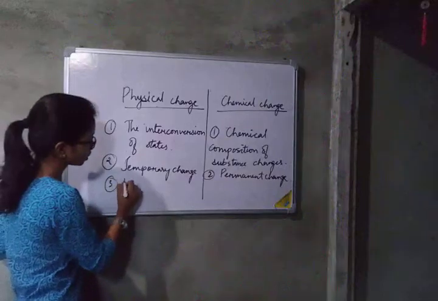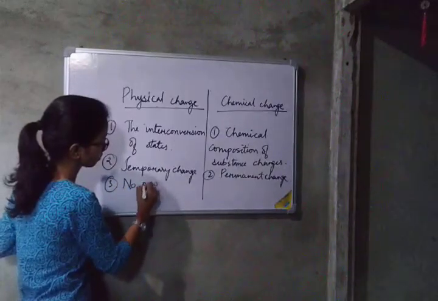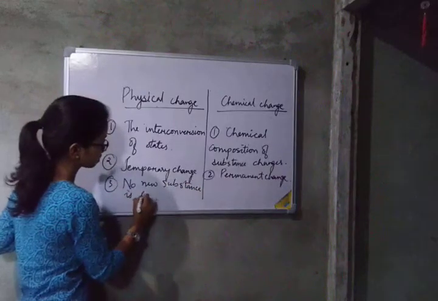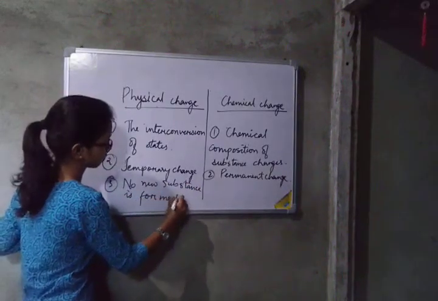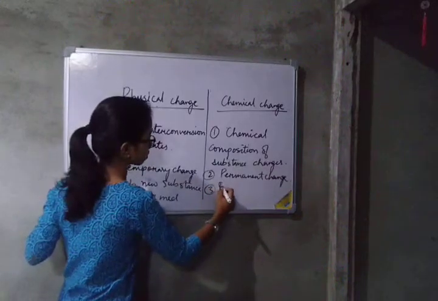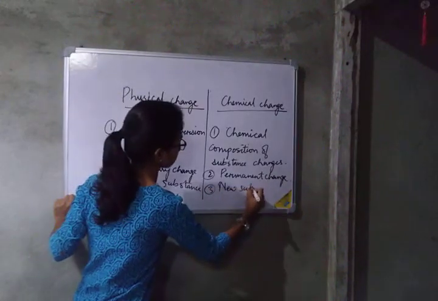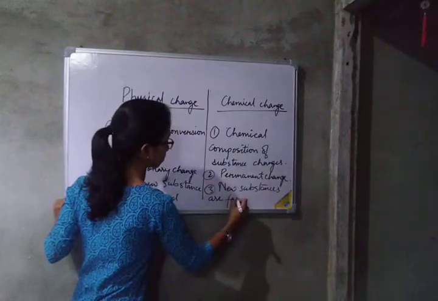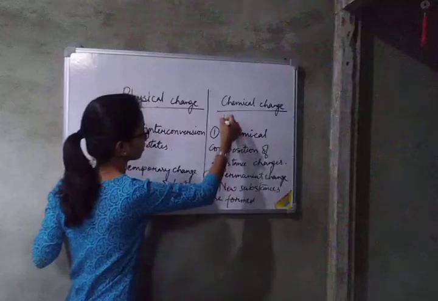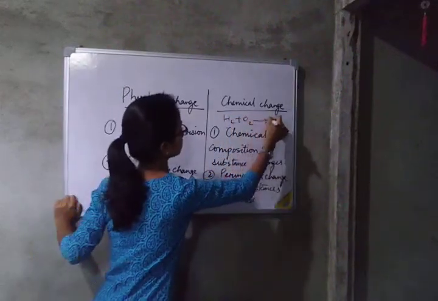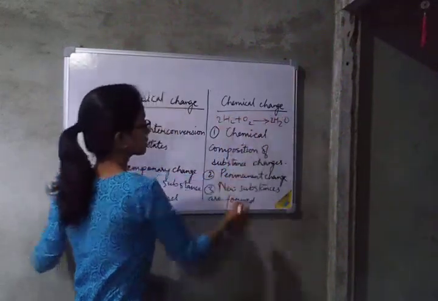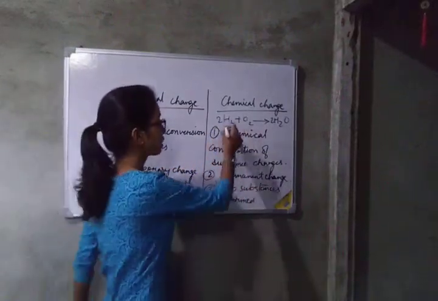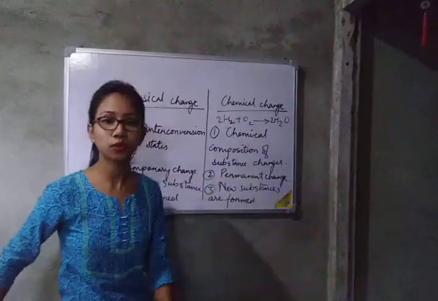In a physical change, no new substance is formed, whereas in a chemical change, new substances are formed. Say for example, hydrogen plus oxygen combine to give water. This is a chemical change, because hydrogen and oxygen are in the gaseous state, and they convert into the liquid state, that is water.